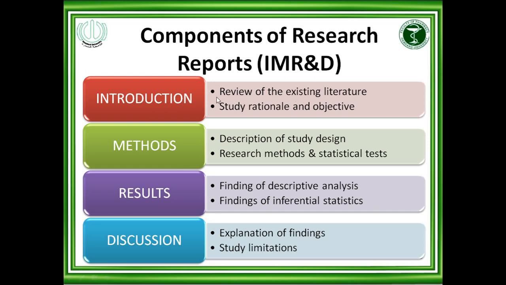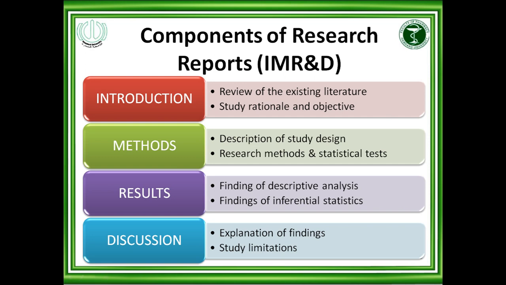Then based upon this existing literature, where is the research gap, that is, what is the rationale of my study and my objective. In the last paragraph of the introduction, there must be the rationale and objective of my study.